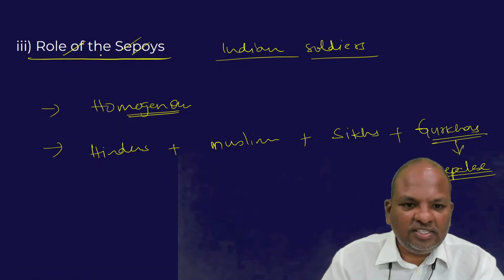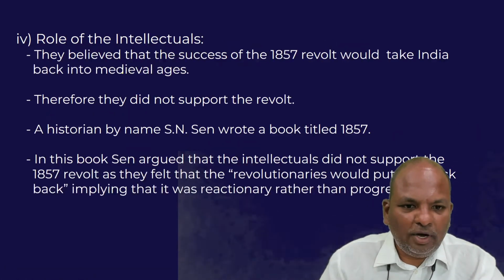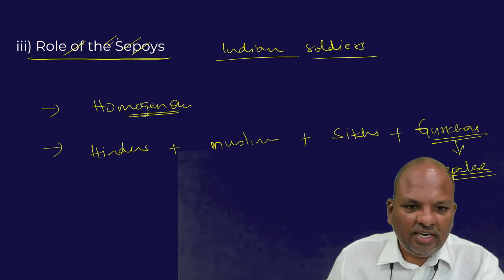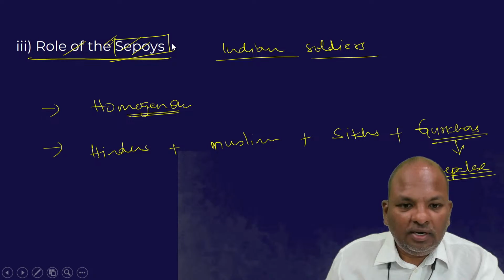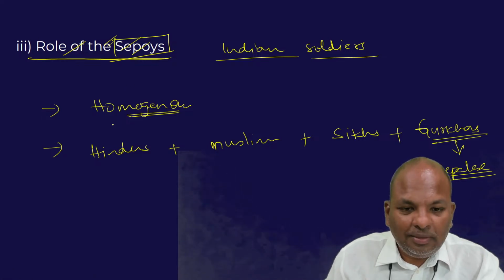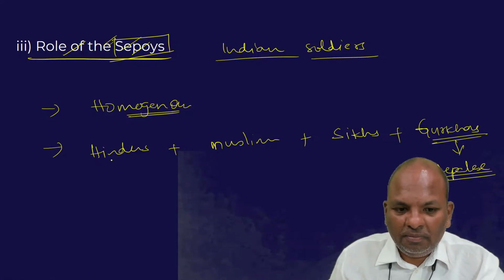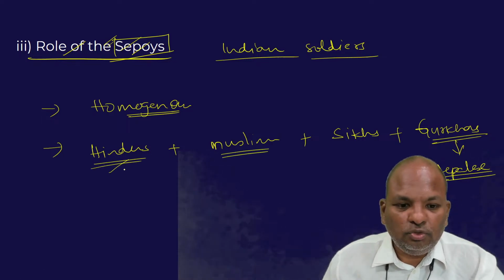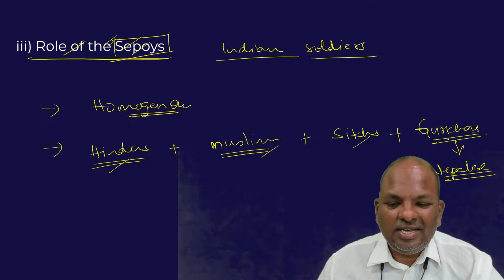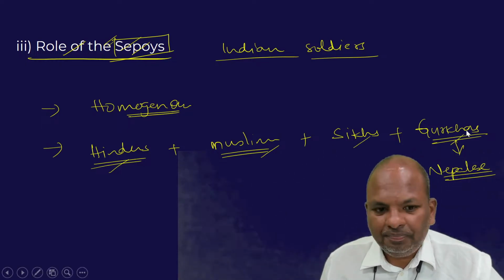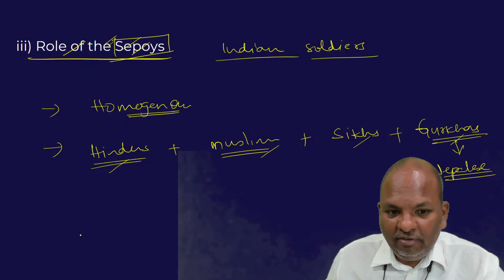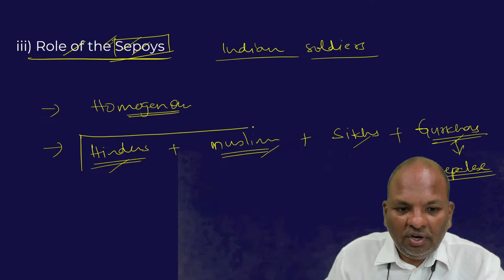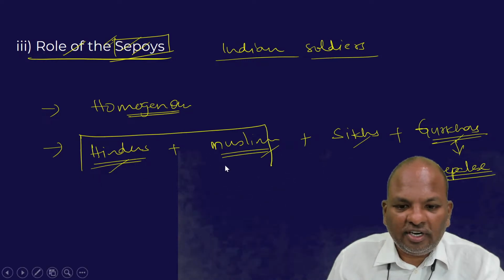So the whole point is the sepoys were the ones who initiated the 1857 revolt, but the sepoys themselves were not a homogeneous group. They came from different religious backgrounds, so there were Hindu sepoys, Muslim sepoys, Sikh sepoys, Gurkha sepoys, etc. But during the 1857 revolt, only the Hindu and the Muslim sepoys revolted.